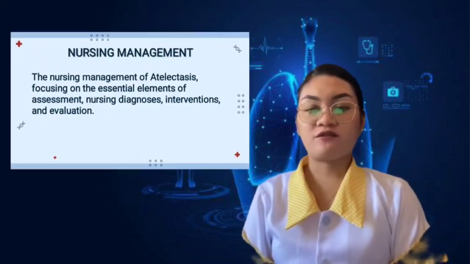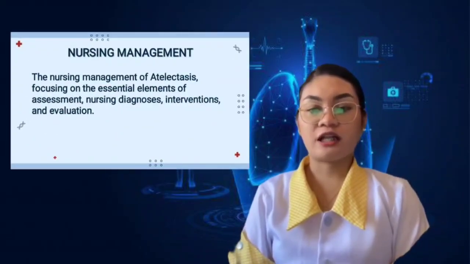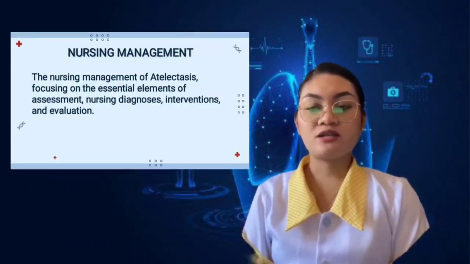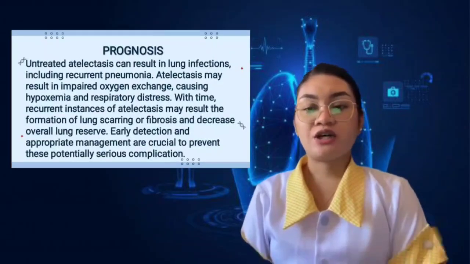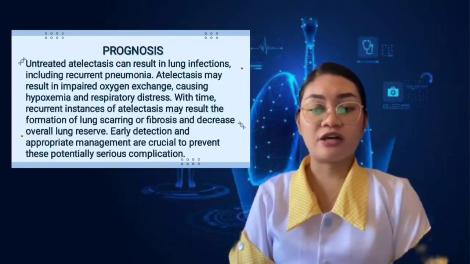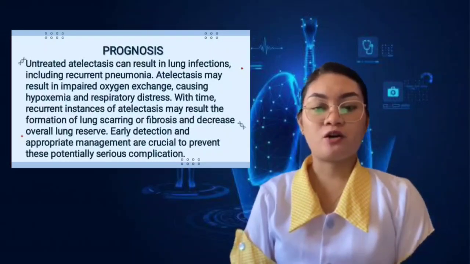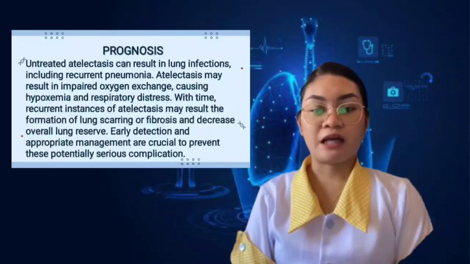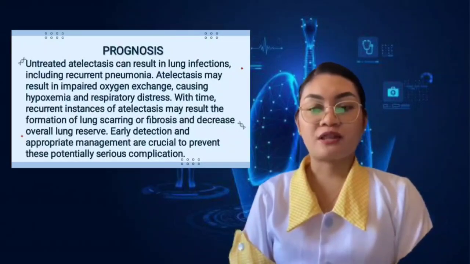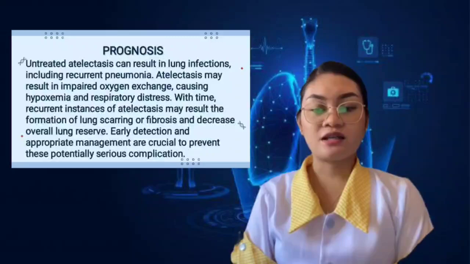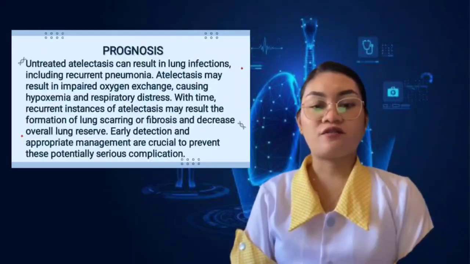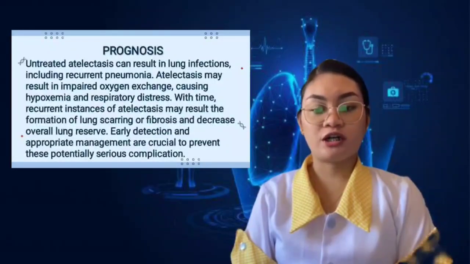The nursing management of atelectasis focuses on the essential elements of assessment, nursing diagnosis, intervention, and evaluation. As for the prognosis, untreated atelectasis can result in lung infections, including recurrent pneumonia, and may result in impaired oxygen exchange, causing hypoxemia and respiratory distress. With time, recurrent instances of atelectasis may result in formation of lung scarring or fibrosis and decrease overall reserve. Early detection and appropriate management are crucial to prevent this potentially serious complication.